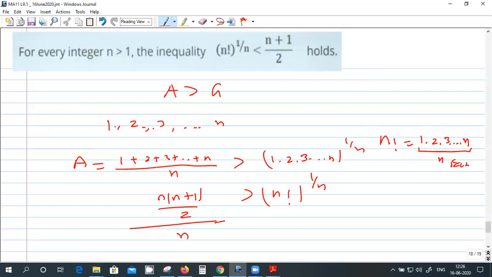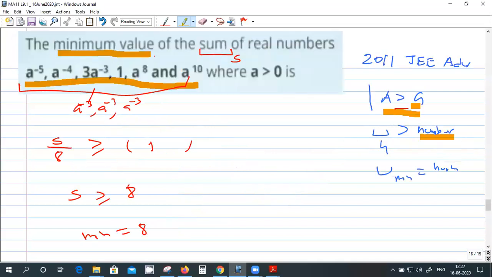So the thing is, you have to realize which inequality to use, that is arithmetic mean is greater than geometric mean, and what are the numbers for which you have to take the arithmetic mean. It is 1, 2, 3, so on up to n. That hint you will get from looking at the left hand side. Same thing here. You are using the inequality, arithmetic mean is greater than geometric mean, and you have to decide the numbers for which to take the arithmetic mean. If you just take this one, there will be a problem of getting the geometric mean. It will be complicated. Instead, if you split this thing as 3 separate numbers and take the arithmetic mean and geometric mean of these numbers, then it will become trivial.